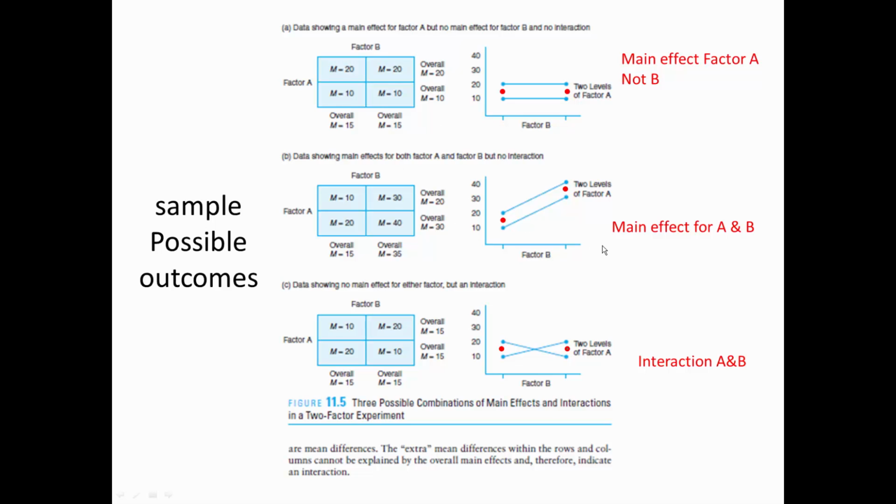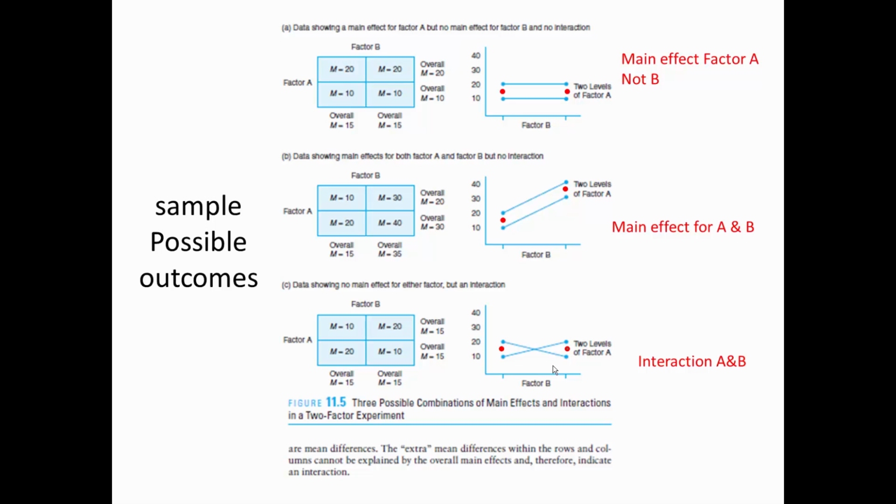In the second chart, there is a main effect for both factors A and B. Why? Because this line is clearly above this line, and also this point is clearly above this point. So there are two main effects, but in neither case 1 nor case 2 do we have an interaction because the lines are parallel.